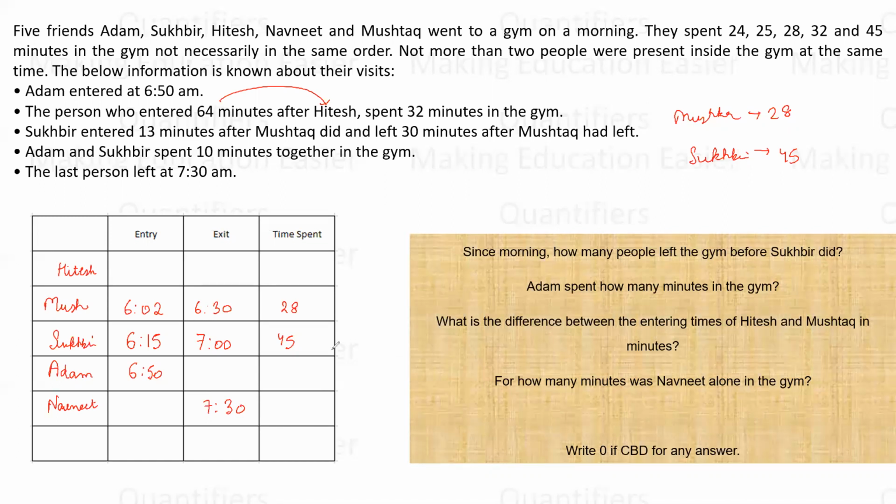Now let us think. What else do we know? I know that the person who entered 64 minutes after Hitesh spent 32 minutes in the gym. So who must be that person? Either this or this, right? Harshita, because we have to put a time gap of 64 minutes after Hitesh. If I write Hitesh somewhere over here, 64 minutes after that, 32 minutes cannot fit. I need a total time span of 96 minutes. See, the person who comes 64 minutes after Hitesh will spend 32 minutes. So the total time span is 96 minutes. So this 96 cannot be accommodated here, right?